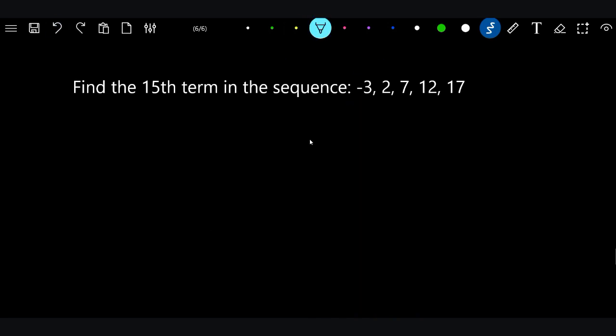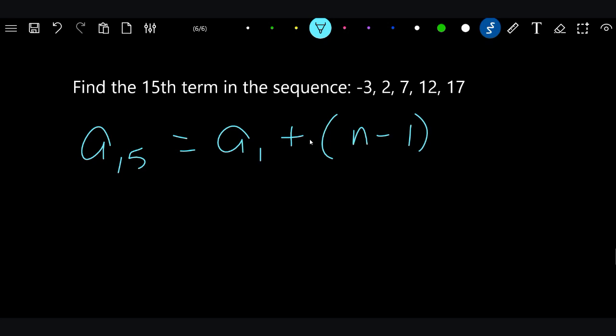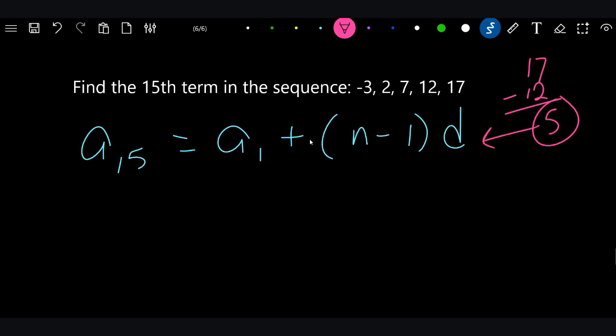All right, let's find the fifth term of this one right here, or the 15th term of this one right here. So we want to find a sub 15, and so we're going to plug this into a sub n equals a sub 1 plus parenthesis n minus 1 times d. We need to find the common difference. What did I tell you? I said, well, you can take it and you can subtract it. So you say 17 minus 12. What's the common difference? It's 5. They keep adding 5 to each term, okay? So the d is 5, so that goes right there.